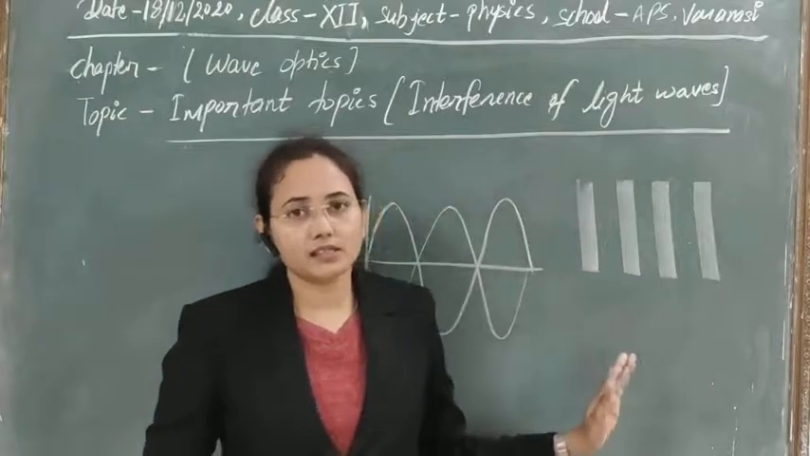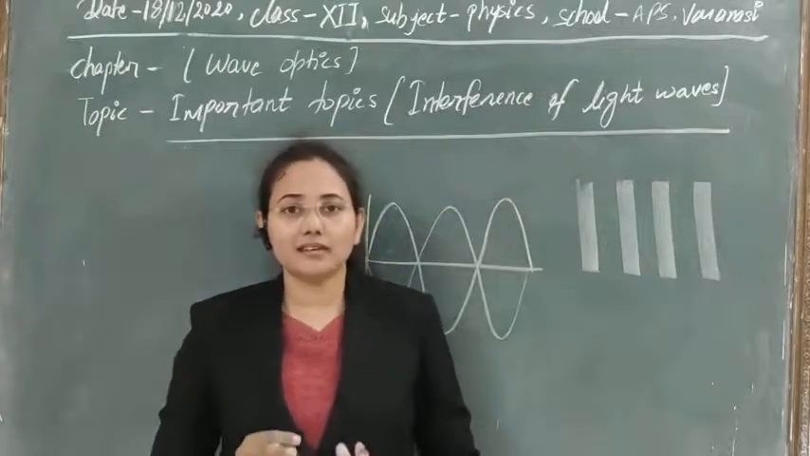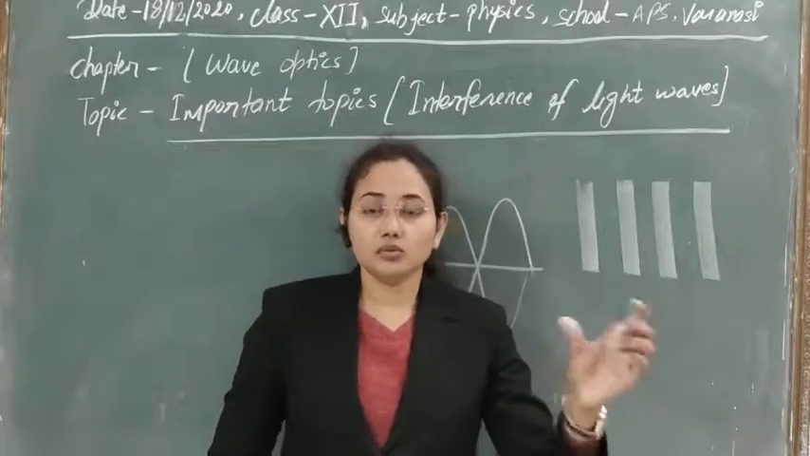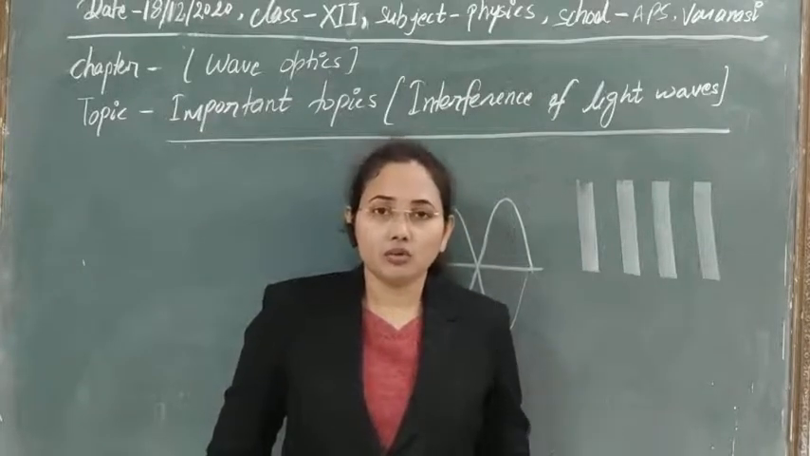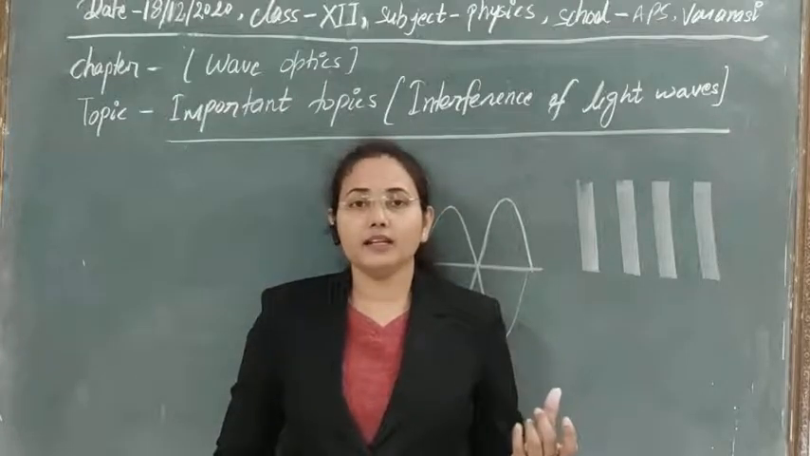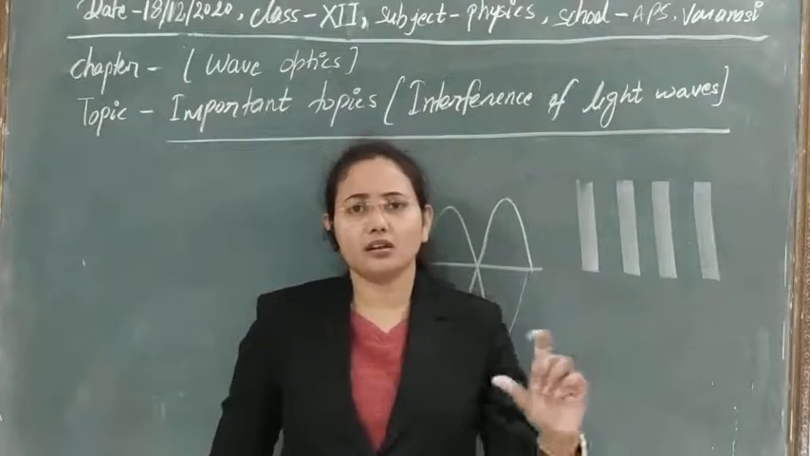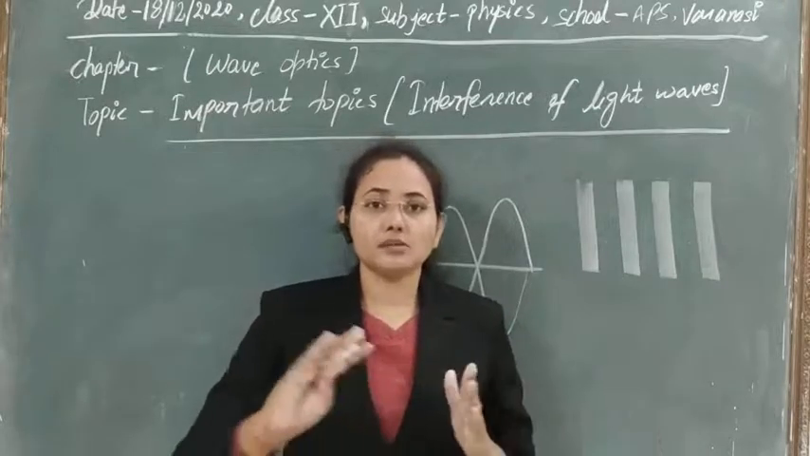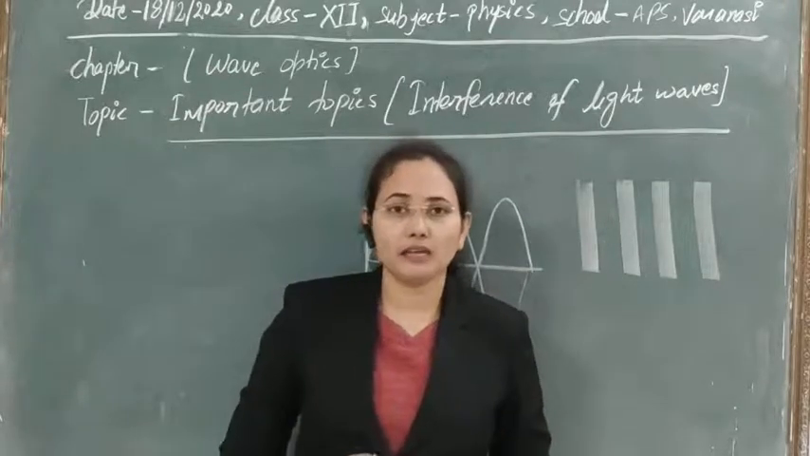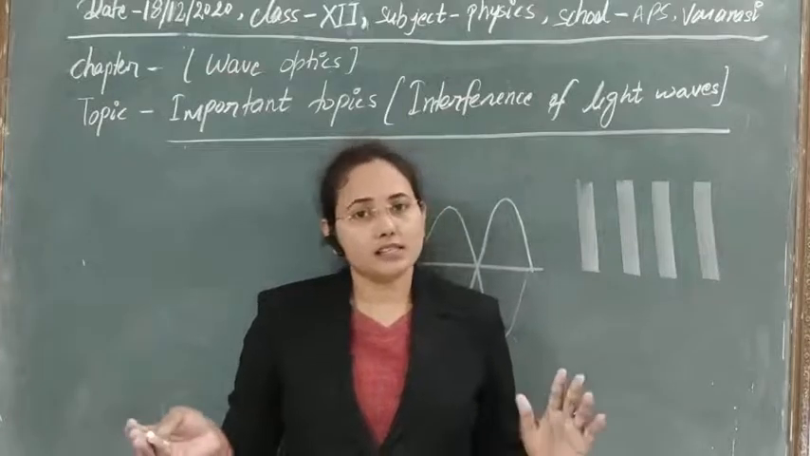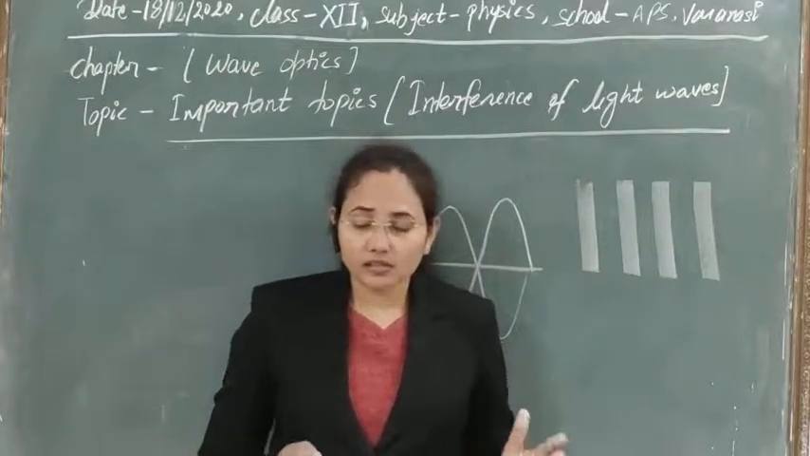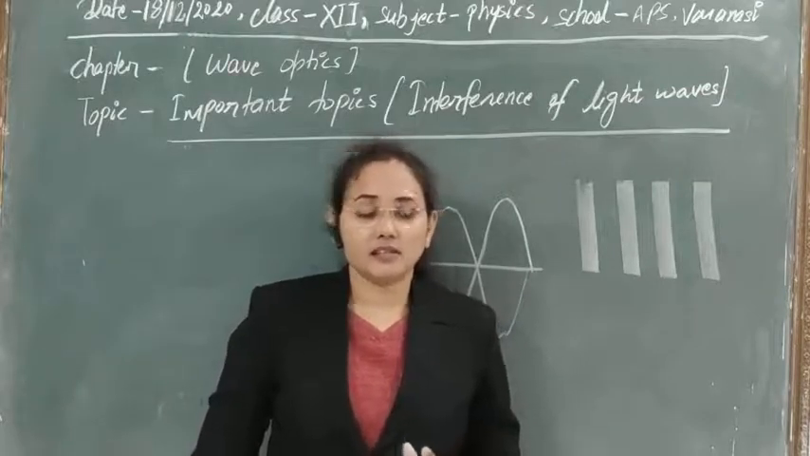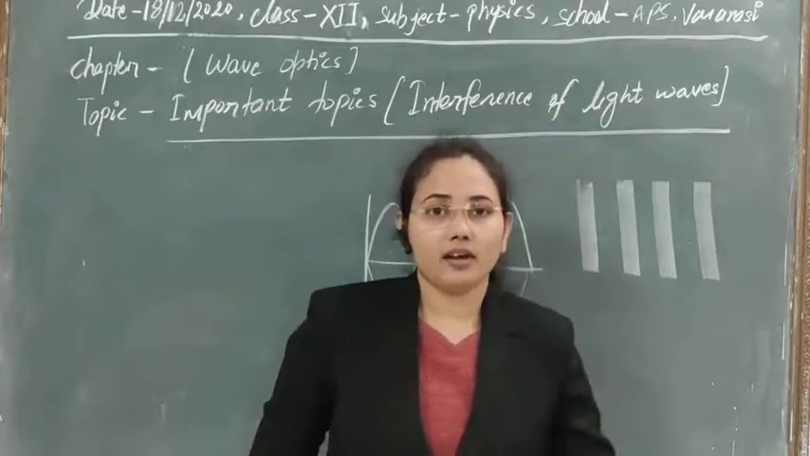So we have already discussed the conditions needed for interference. The distance between the two slits should be very small, or the sources should be narrow, and the distance between the source and the screen should be large. We have discussed what a sustainable interference pattern is, so you already know these things.